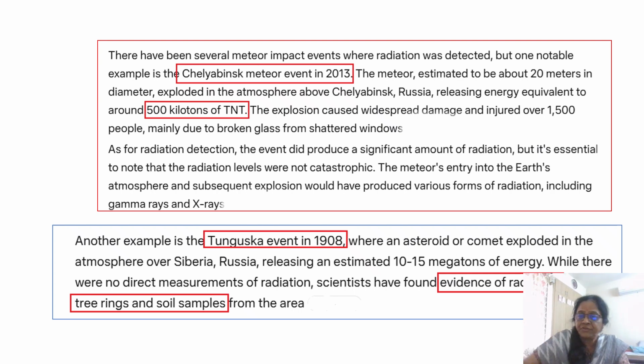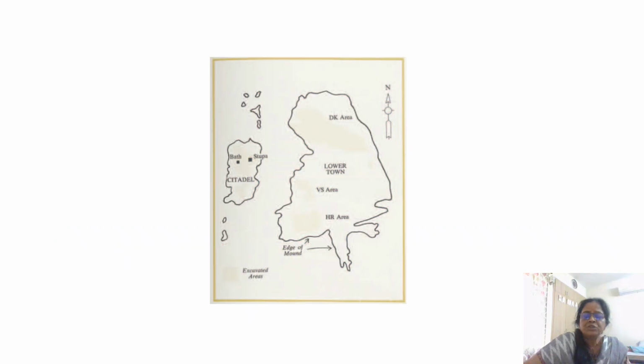We have several evidences. I am showing here two: one from the Chelyabinsk meteor event in 2013 and another from the Tunguska event in 1908, where a meteor that had fallen in a place damaged that place beyond recognition, and also resulted in radioactive elements being detected there. The soil samples also have the radioactive elements. So the same thing has happened in the lower town. That's what we are finding.